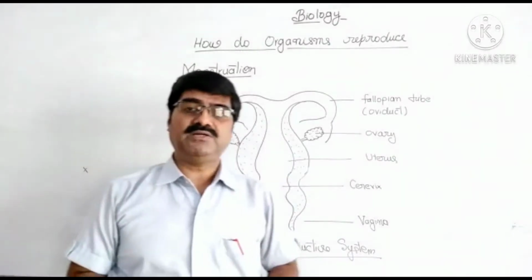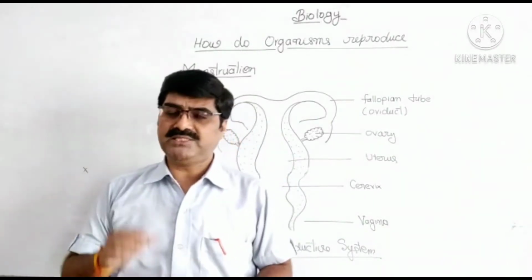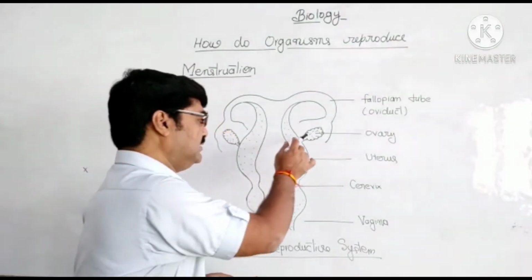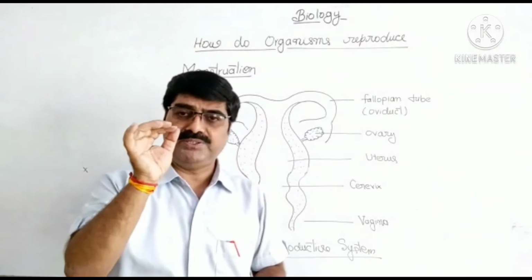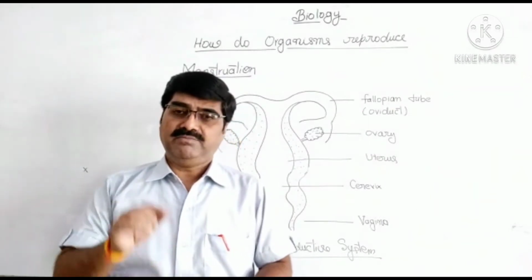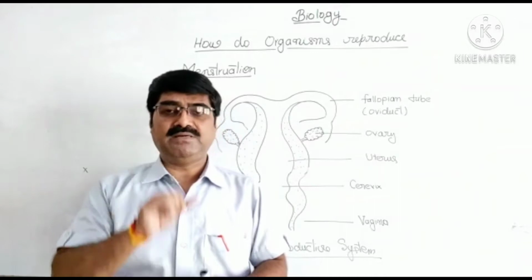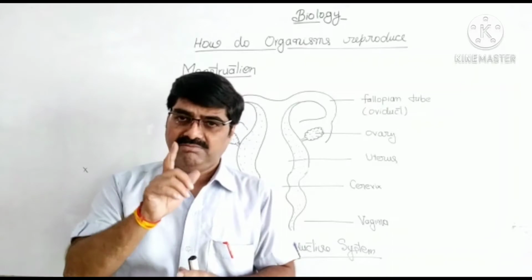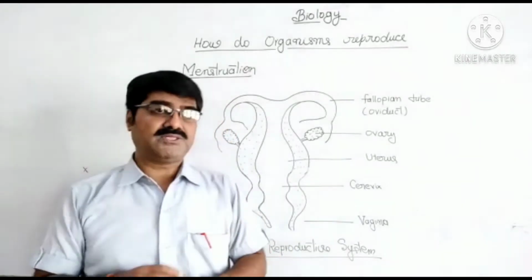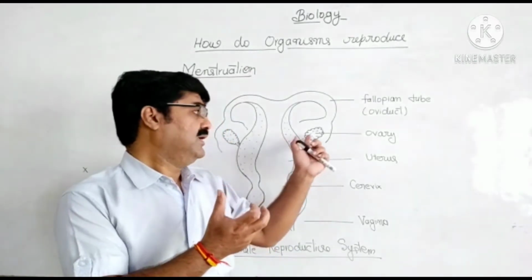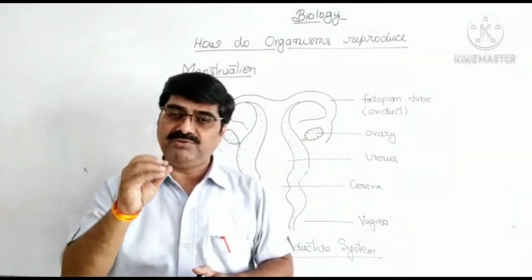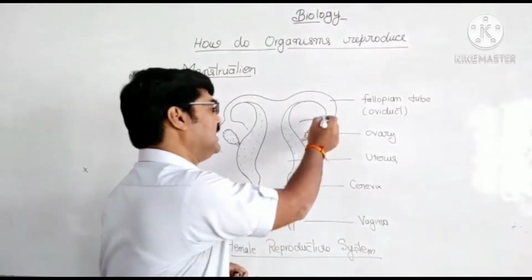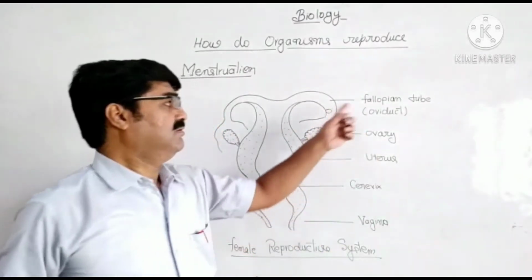Today in this video we are going to discuss the process of menstruation in the female. As you know, every ovary produces egg cells, and one ovary produces an egg cell once a month. In 28 days it produces the egg cell once, and this process of production of the egg cell from the ovary is called ovulation.